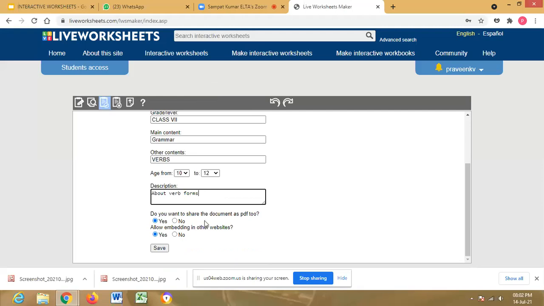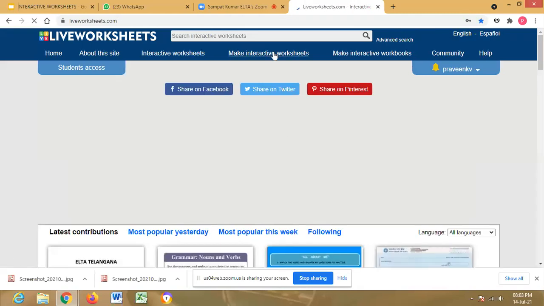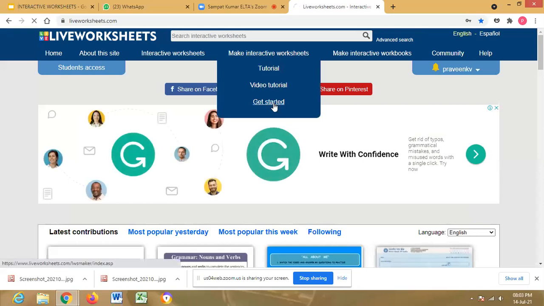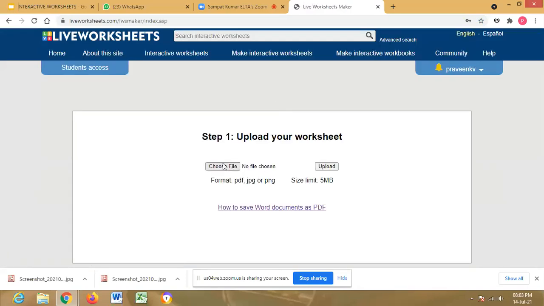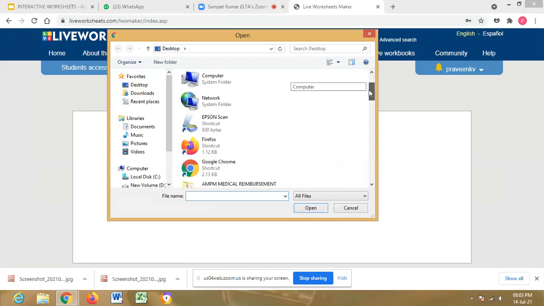So here it asks, sir, do you want to share the document as PDF? Yes, sir. Allow embedding in other websites. We have to make it yes, sir, and save. And then this code is generated, sir. That link is generated here, and we can open the worksheet. Then we can go for our SCRT worksheets now. And here again we have to upload from desktop.